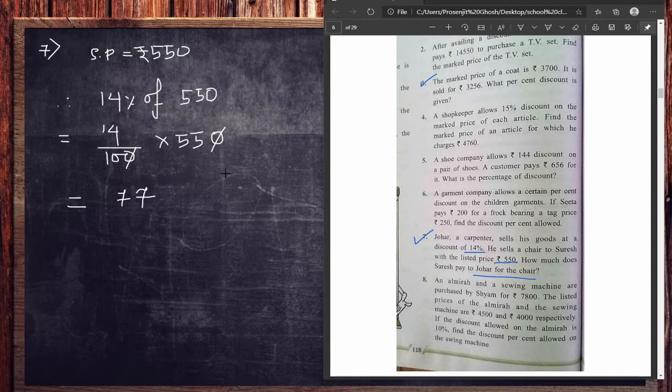Okay, so we got 77 over here, and that is the 14% of this 550 rupees. All right, no issue with that. Now, how much does Suresh pay to Johar for this chair? He is buying at 550, but after giving 14% discount, that means after lessening the price by 77 rupees, all you have to do is subtract 77 from 550.